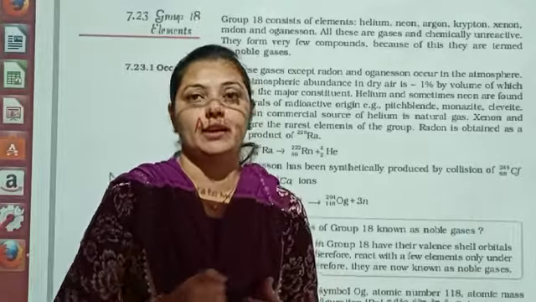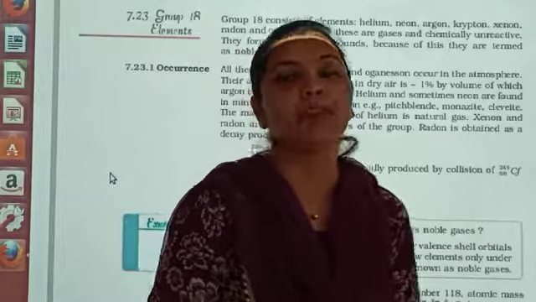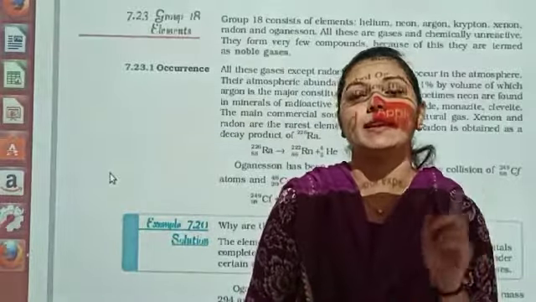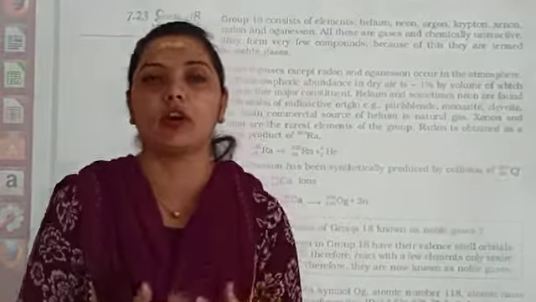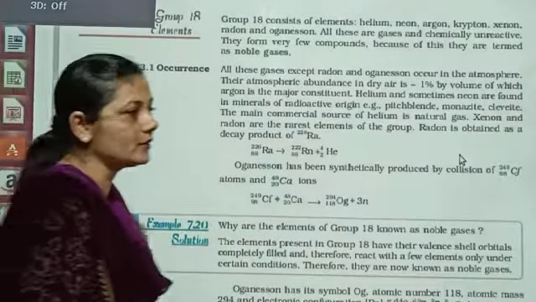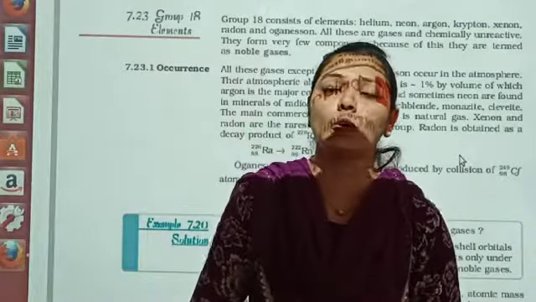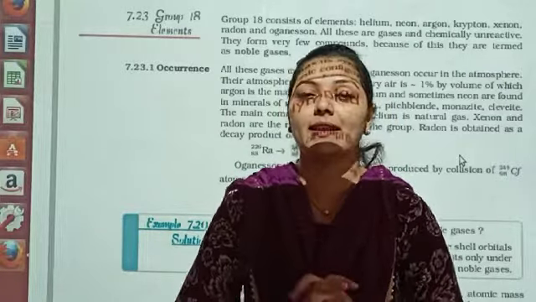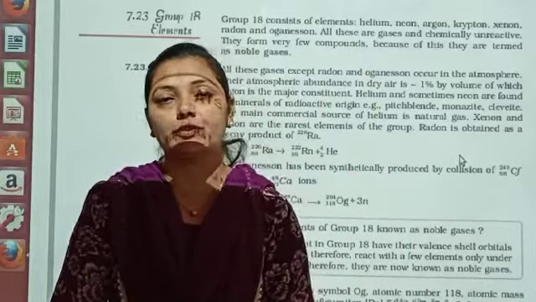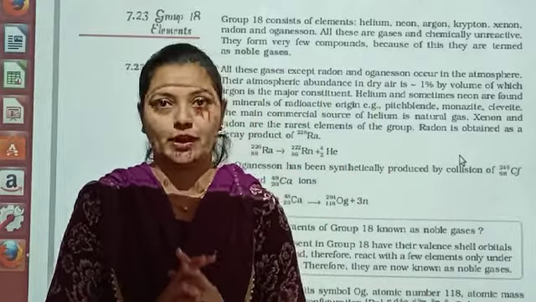What is the particular condition in which elements are reactive? Elements would be reactive by an incomplete electronic configuration. So whenever the electronic configuration of an element is half filled, it will be more active, okay, compared to one having one electron in the outermost shell or else two electrons in the outermost shell. So that is what is happening over here also, that in group 18 elements all the electronic configuration is completely fulfilled. When the electronic configuration is fulfilled, dear students, they will not be reactive. They are not going to react.